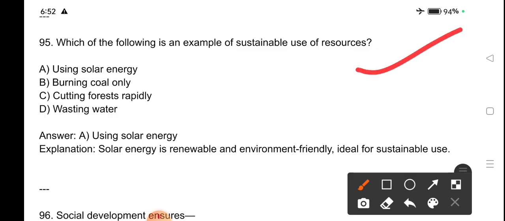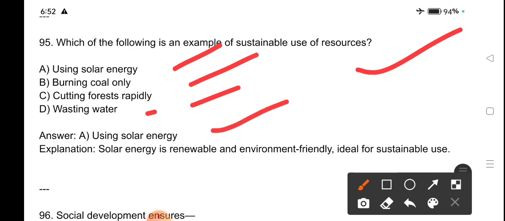Which of the following is an example of sustainable use of resources? Using solar energy, burning coal only, cutting forests rapidly, wasting water. Using solar energy is an example of sustainable use of resources. Solar energy is renewable and environment friendly for sustainable use.